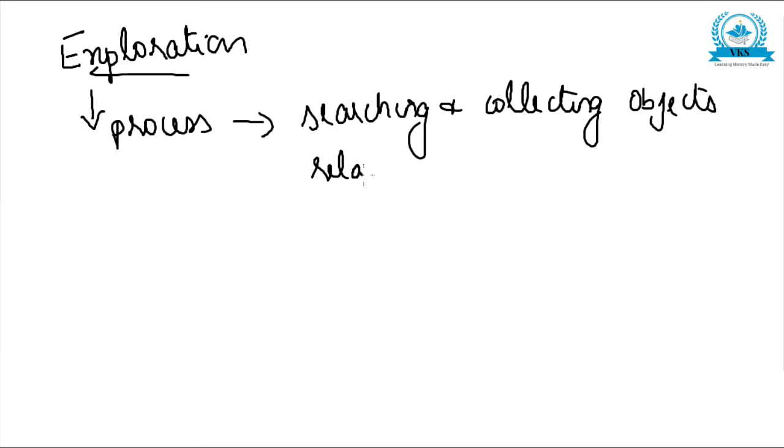So historians search and find objects or places or things related to the past. That is called exploration.